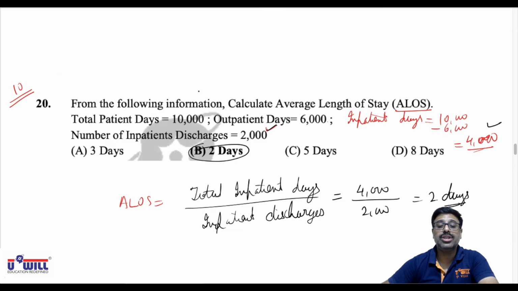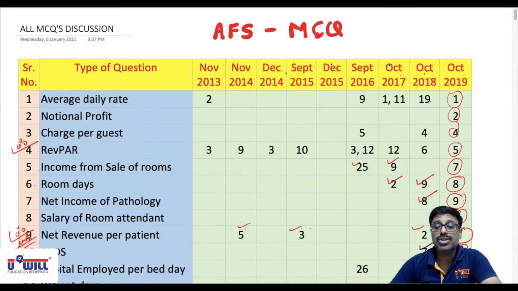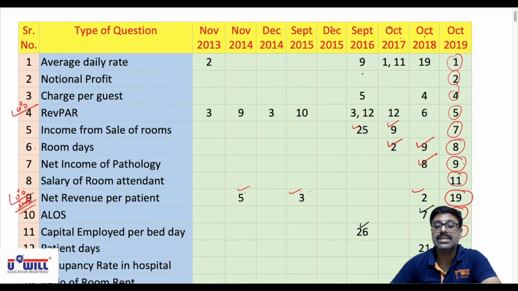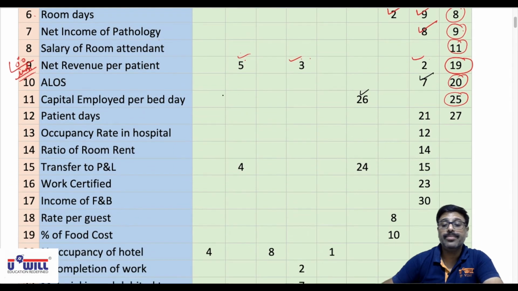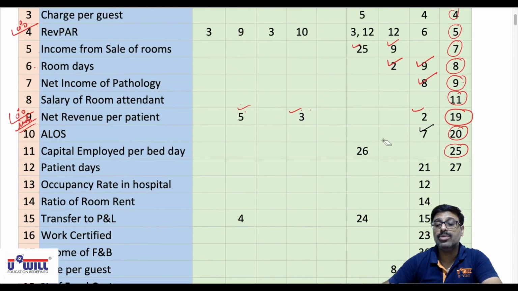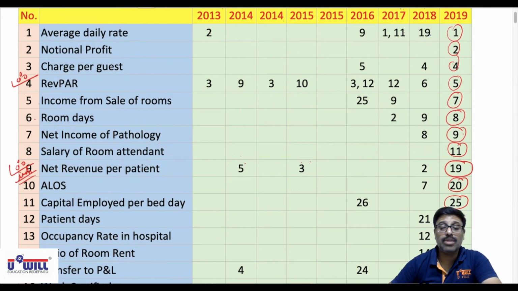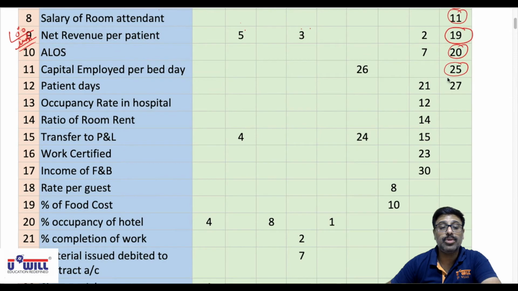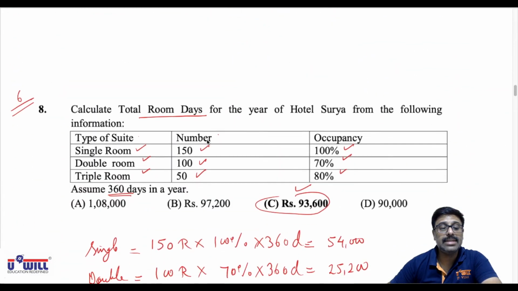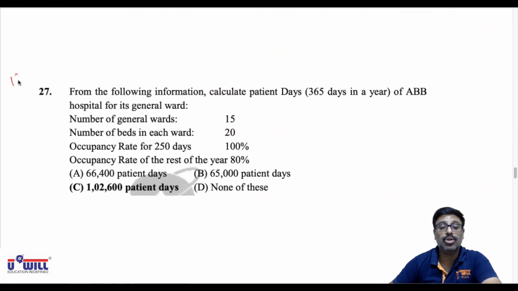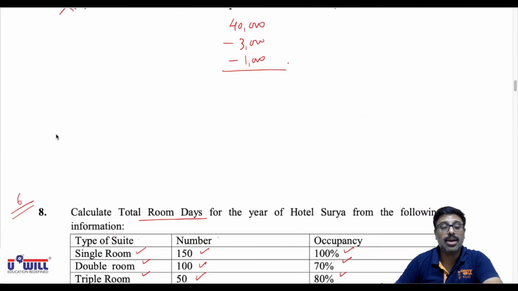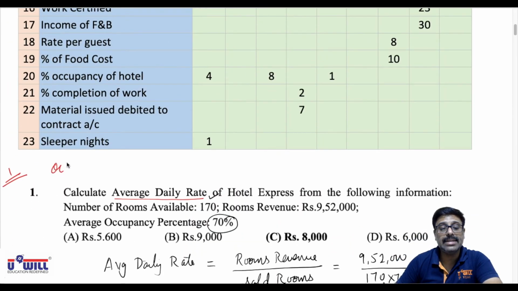Now similar to this question, you all have question 26 of September 2016 exams. So question 26 of September 2016 exams, all of you try on your own. Now next is based on patient days, question 27 of October 2019 exams. So that is the 12th variety of question, question 27 of 2019 October exams. All these that we did initially are October 2019 exam questions. Okay.